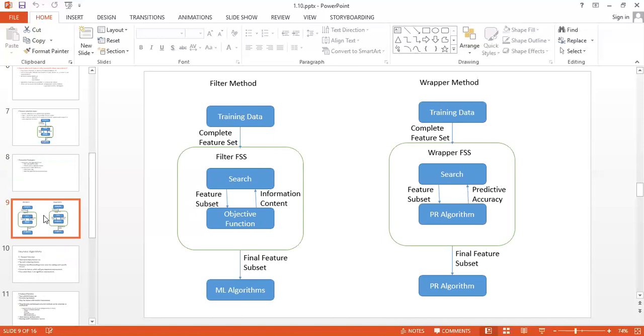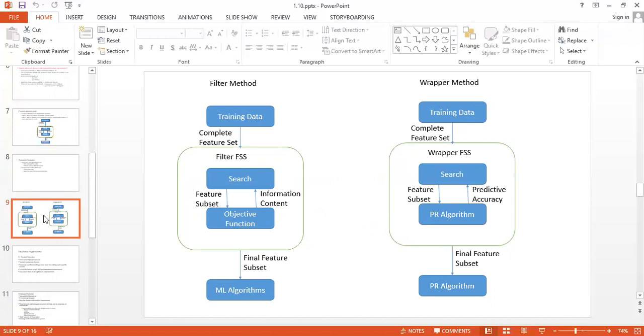When we go for the filter, you select the complete data set, then you optimize or use some criteria, and by using that criteria you select the final feature subset. Your algorithm will then work on the final feature subset and find out the answer for the same.